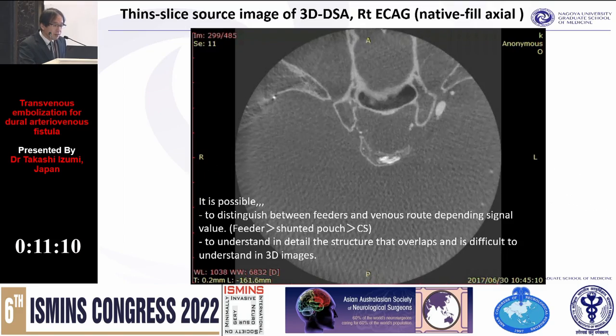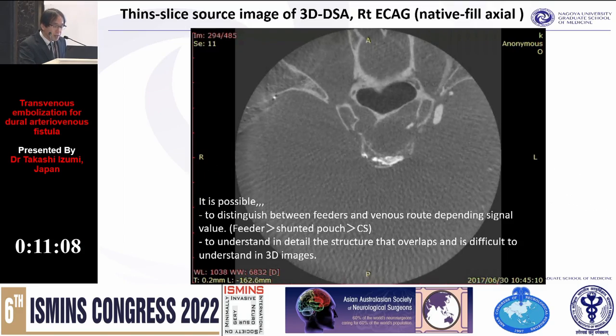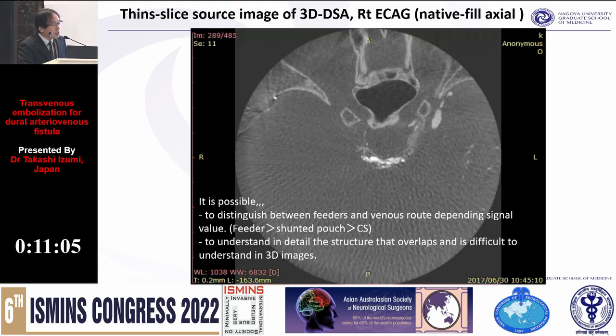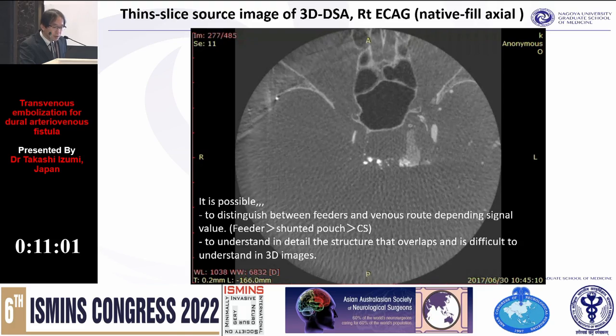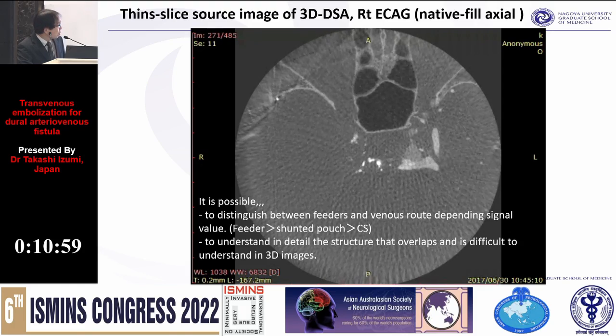This is a thin slice source image of 3D DSA, right ECG. It is possible to distinguish between feeders and venous route depending on signal value.